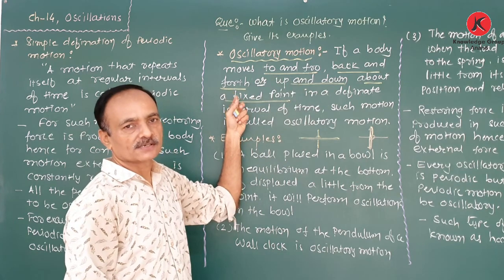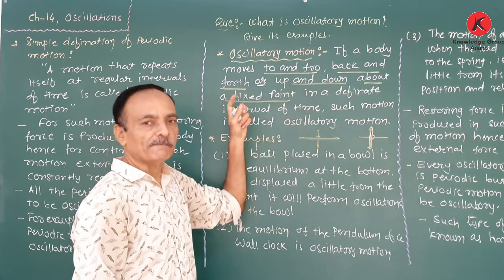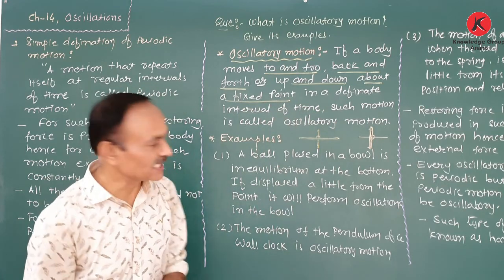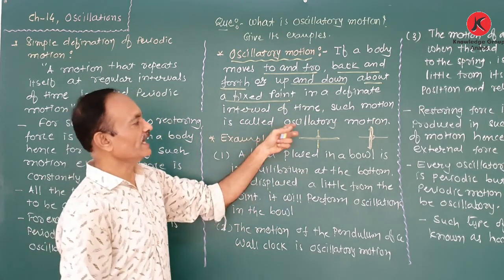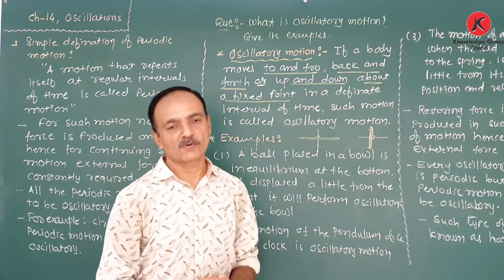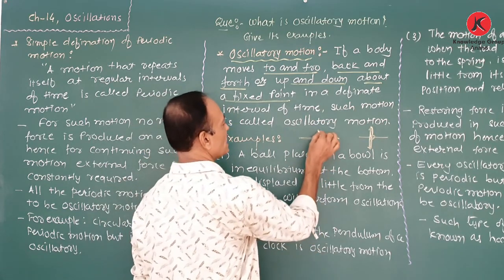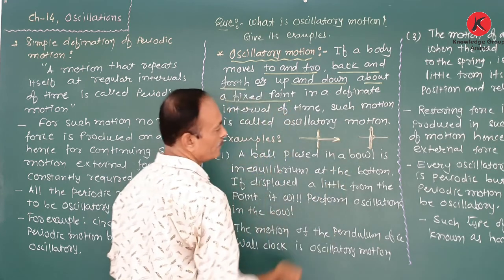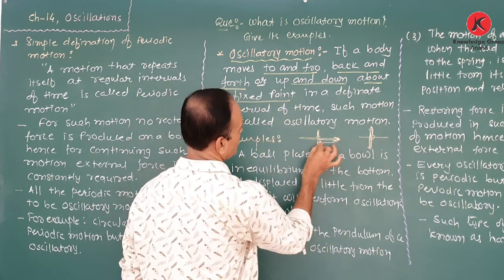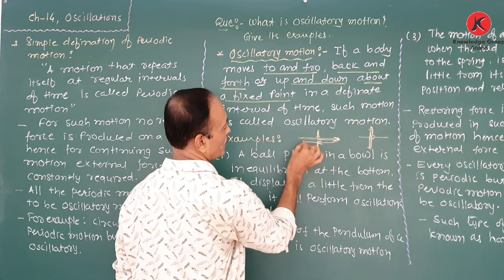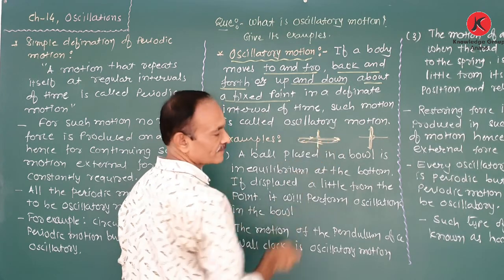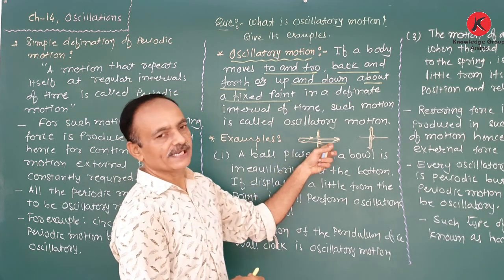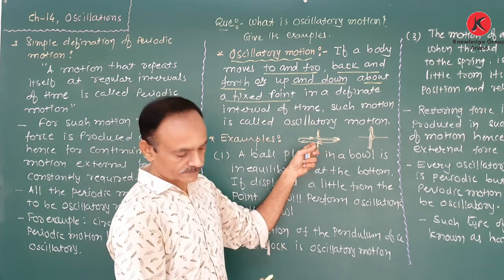That means this body moves first from a point to a point, again from a point to a point, about a fixed point, and this motion is repeated at a definite interval of time.